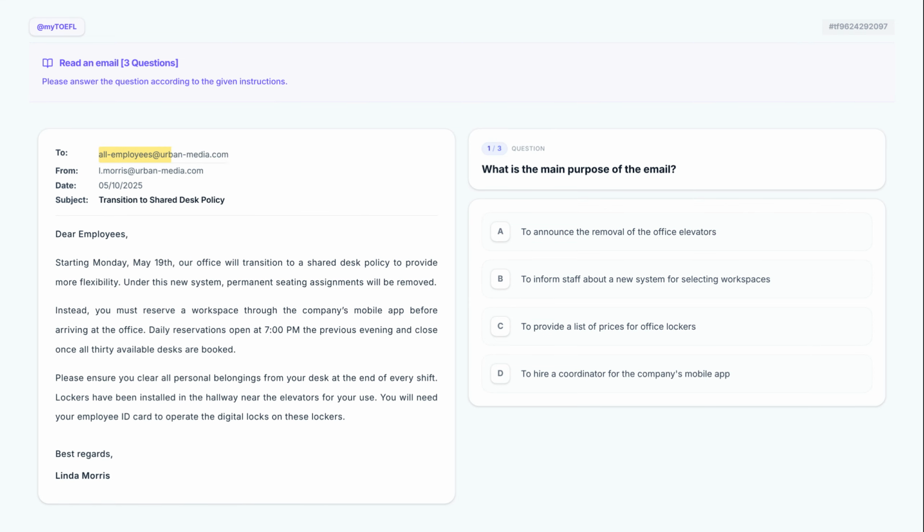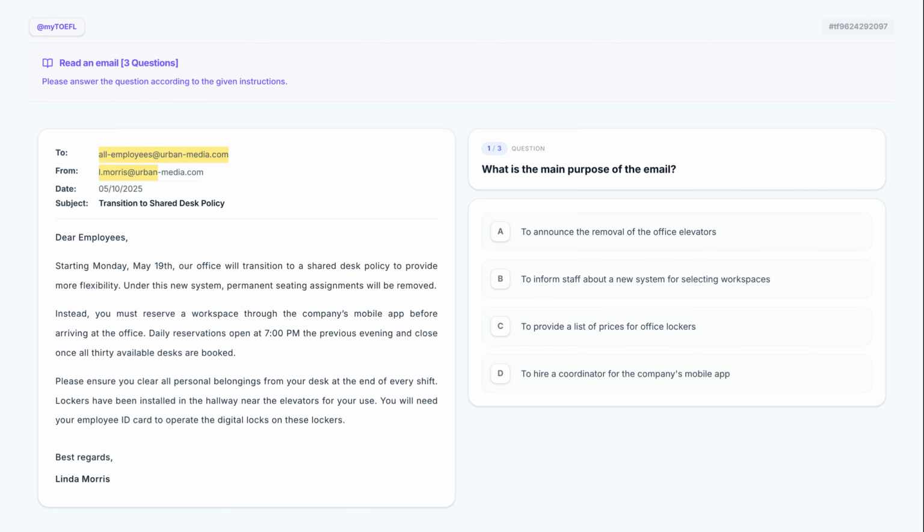All employees, Urban Media dot com. The message is addressed to all employees at Urban Media, indicating this is a company-wide announcement. As a student, always identify the audience first to understand the context. Sent from Elmore's, Urban Media dot com. The sender likely holds an administrative or managerial role. The domain suggests a professional business environment.